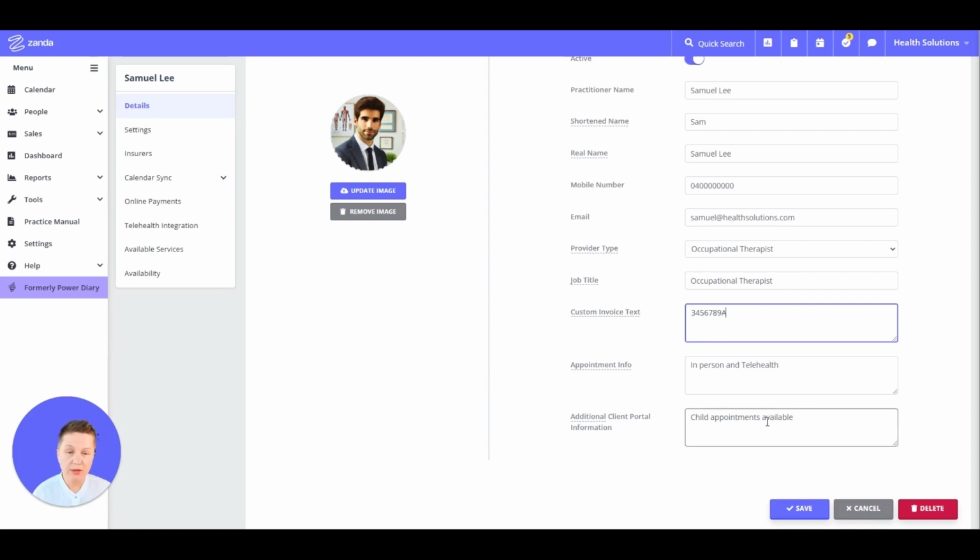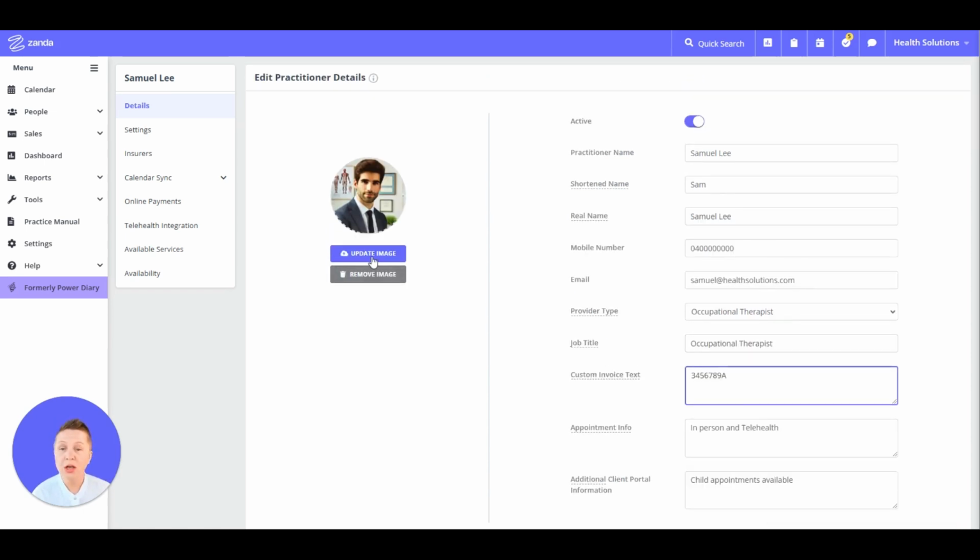And additional information for the client portal. This will be showing for your clients on the portal when they have a look at the list of the practitioners whose bookings are available online, and the clients will see this information, like a brief description of this practitioner and what type of services they provide.